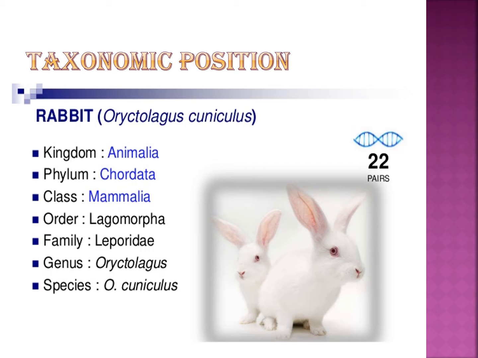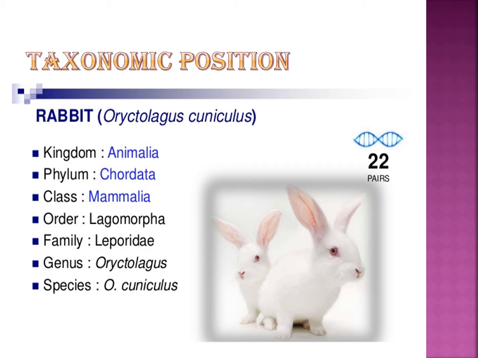The scientific name of rabbit is Oryctolagus cuniculus. Now we see the taxonomic position. Phylum Chordata, subphylum Vertebrata, class Mammalia, order Lagomorpha, genus Oryctolagus, species cuniculus.